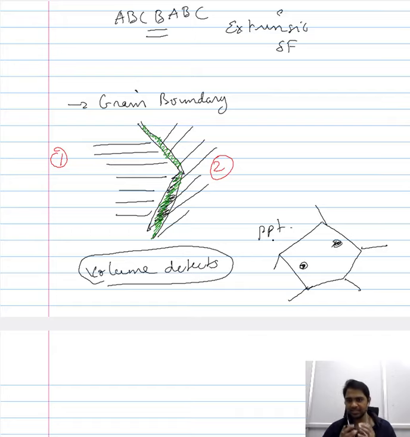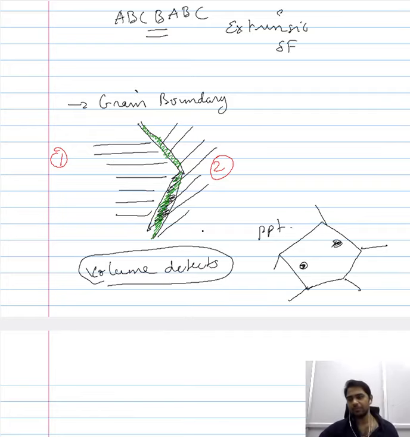And of course, these are not usually treated as defects because these are a characteristic feature of a particular microstructure. However, since our definition of defects is so general, and since the precipitates in principle disrupt the regular arrangement of the atoms in a single phase system, we categorize that as a volume defect.